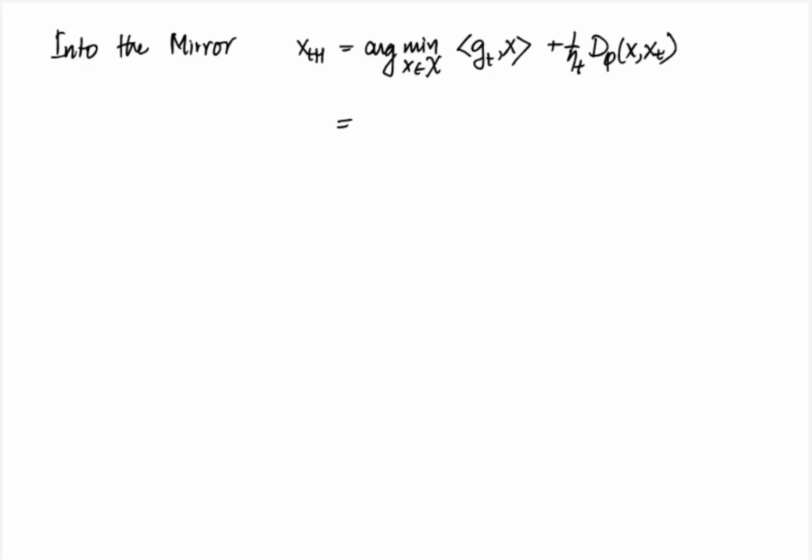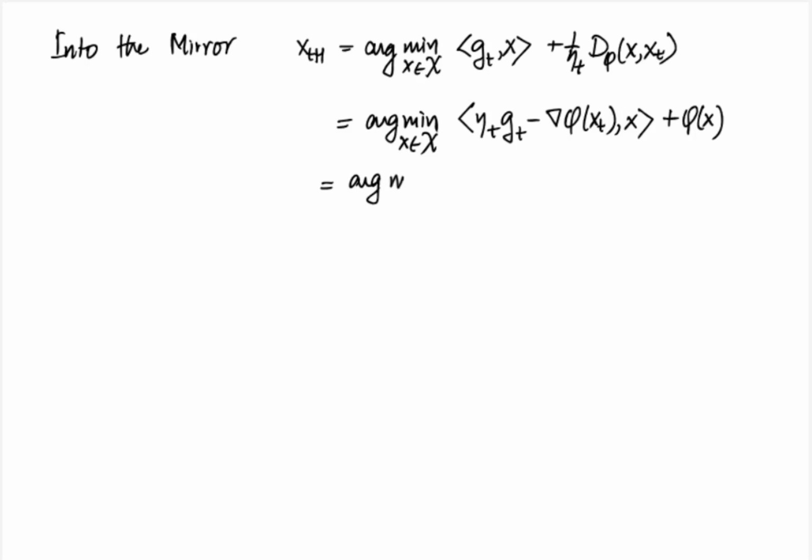Now this can be written as argmin over x in calligraphic X of inner product of eta t g t minus gradient phi x t comma x plus phi of x. This can equivalently be written as argmax over x in calligraphic X of inner product of gradient phi x t minus eta t g t comma x minus phi of x.